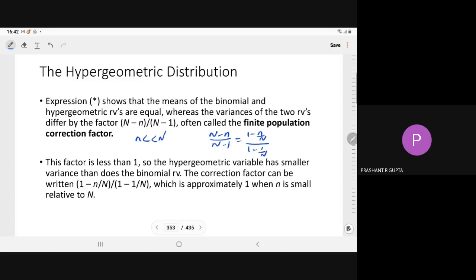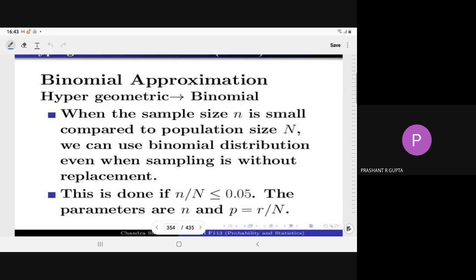If n is very small relative to N, then this approaches 1. That is, if N is very large compared to small n, this correction factor tends to 1, and the hypergeometric distribution tends to the binomial distribution. So that's the binomial approximation of the hypergeometric.